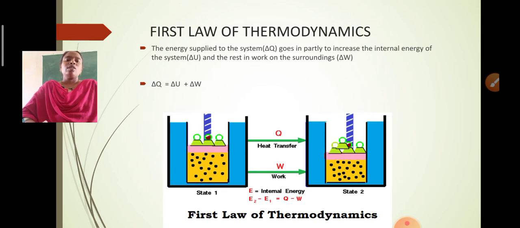So this predicts the first law of thermodynamics. We can observe the first law of thermodynamics in most of the cases around us. Whenever a system changes from one state to another, heat is transferred, and this heat received by the system is used to increase the internal energy of the system, and additionally some is used for external work done by the system. So that's about the first law of thermodynamics.